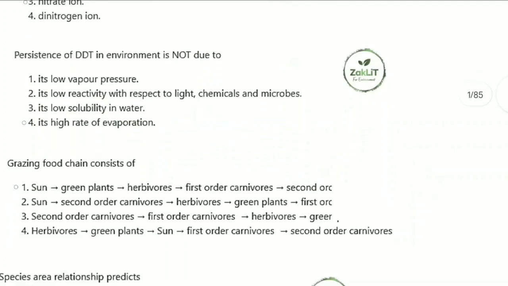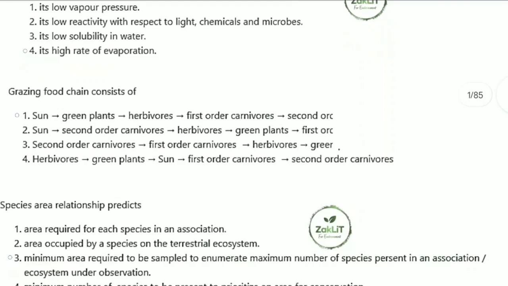So let's move on to the next question. Next question is from the food chain and it is also a very simple question. Here the question is, grazing food chain consists of which kind of organism? So here grazing food chain, it starts from what? It starts from the sun.